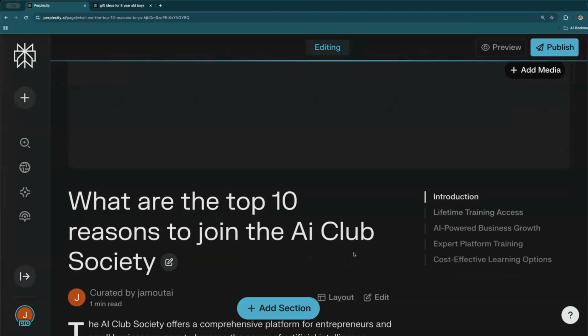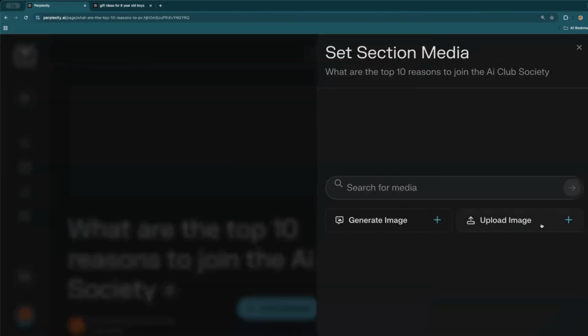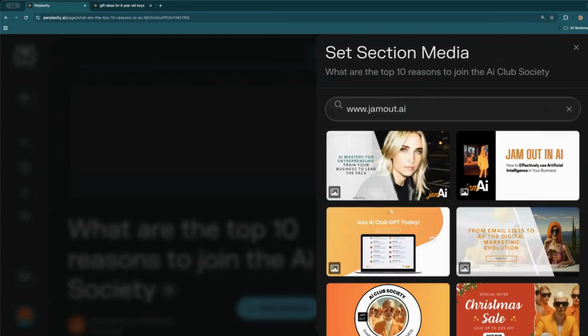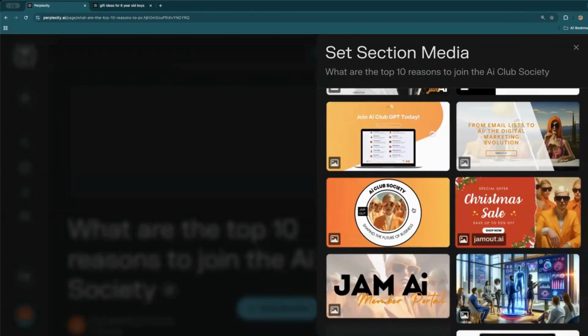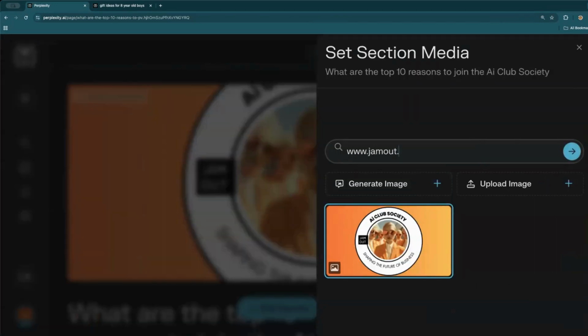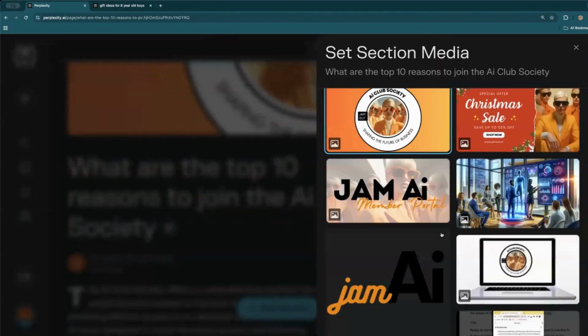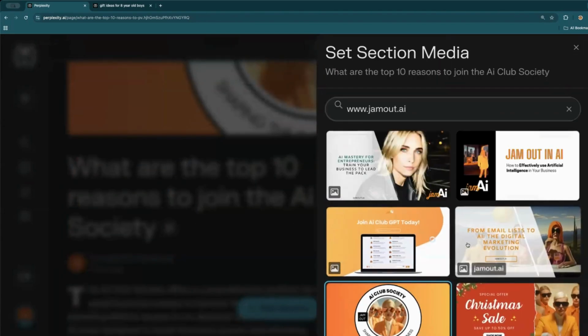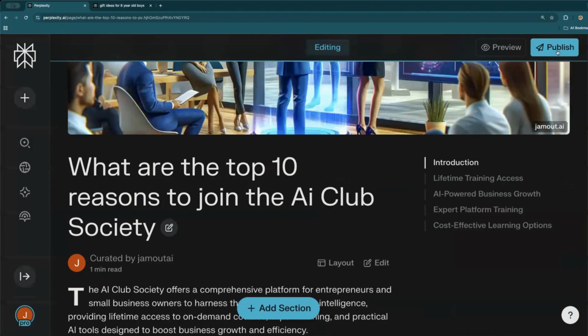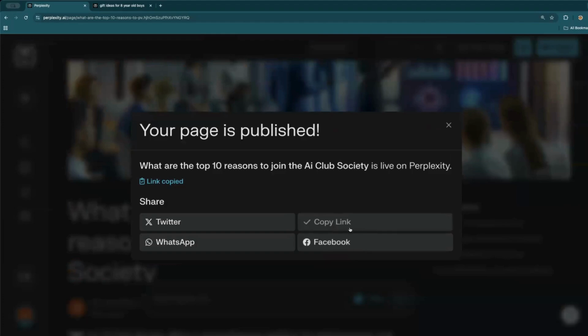So yeah, this is how I would save this page. I could add my own media. I could upload an image. I could generate an image. I could type in our website, see if it pulls up an image I'd like to use. So I'd like to use, oh, that doesn't work. Let's do another one. You can see it pulls plenty of stuff from our website. For this purpose, I'll just use this. Okay, let's go ahead and hit publish, copy link.